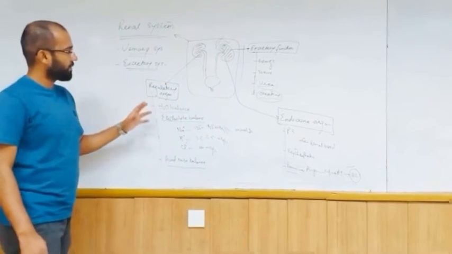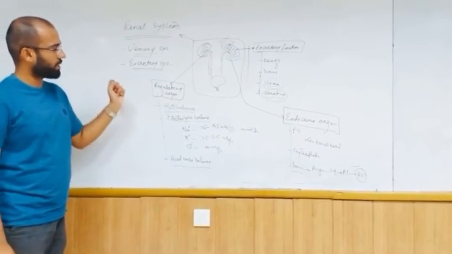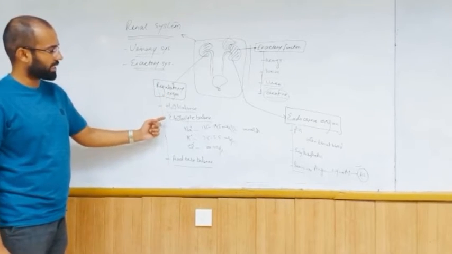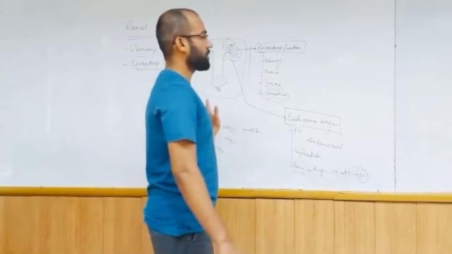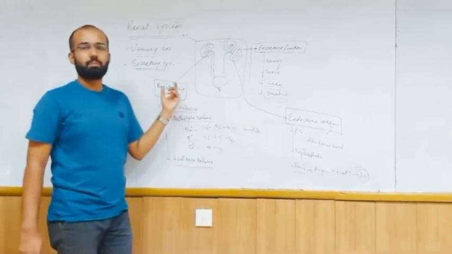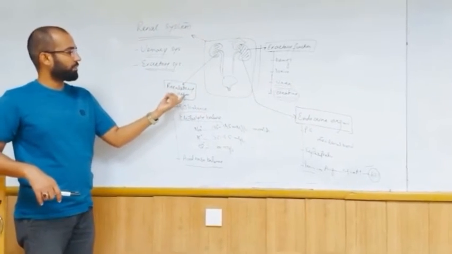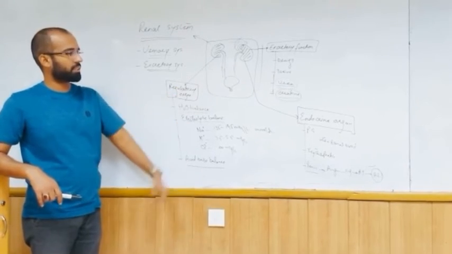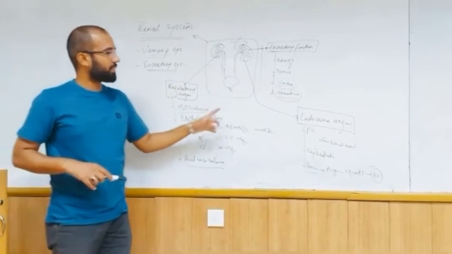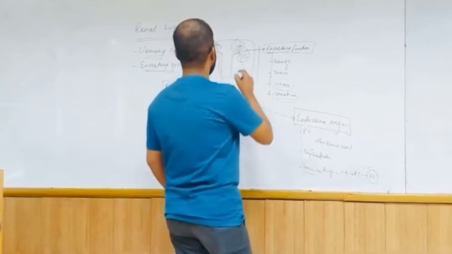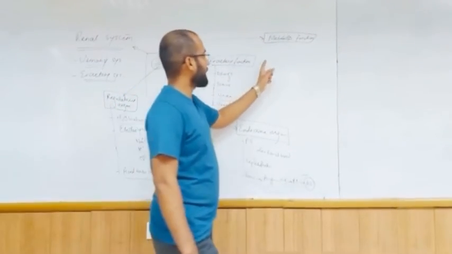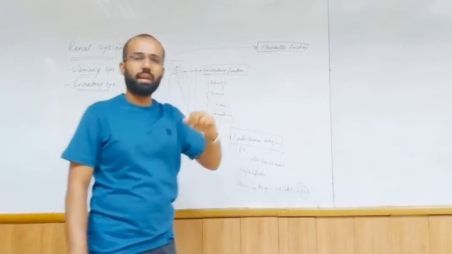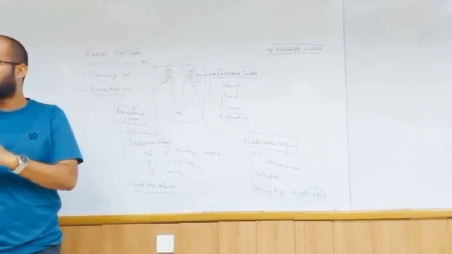But first of all, we should discuss the regulatory function of the kidney, water balance, electrolyte balance, which are very important, and then the excretory function. These are the core functions which must be known, that the kidney actively performs these two main functions, regulatory as well as excretory. Besides these, the kidney also acts as an active metabolic organ.